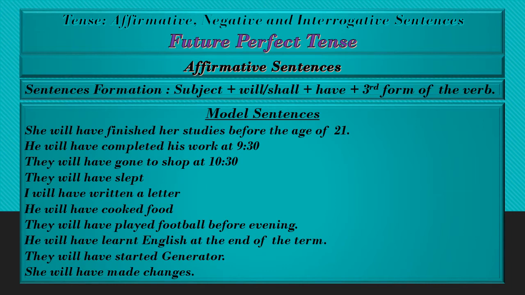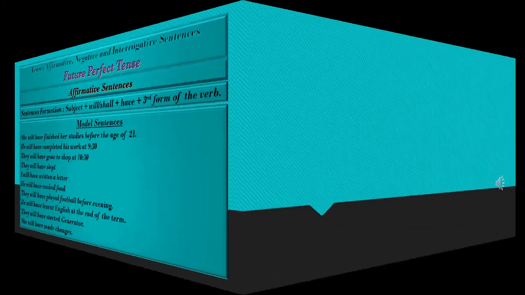6. He will have cooked food. 7. They will have played football before evening. 8. He will have finished the end of the term. 9. They will have started generator. 10. She will have made changes.